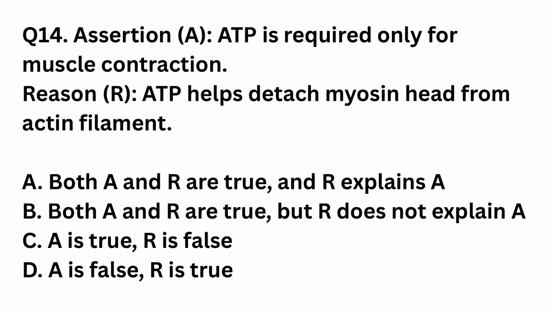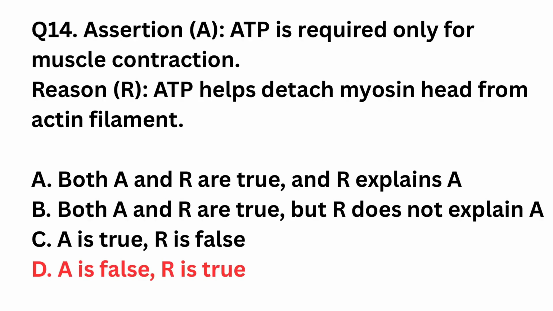Question number 14. Assertion. ATP is required only for muscle contraction. Reason. ATP helps detach myosin head from actin filament. Both assertion and reason are true and reason explains assertion. Both assertion and reason are true but reason does not explain assertion. Assertion true, reason false. Assertion false, reason true. The right answer is option D, assertion false, reason true. ATP is required for both contraction and relaxation of muscles, and ATP does help in detaching myosin from actin filament. Thus, assertion is false and reason is true.